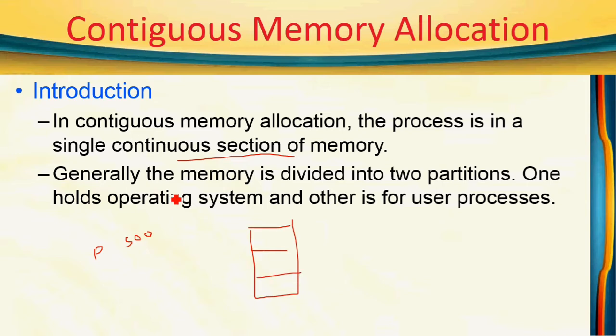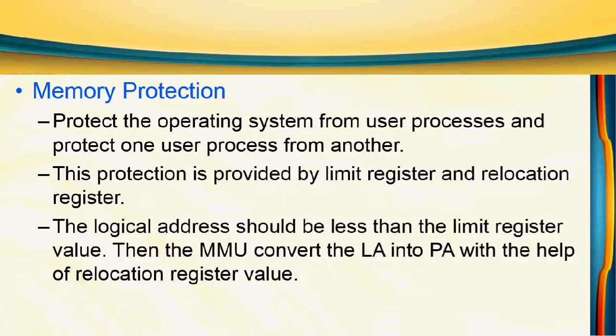Okay. So see the next point. Generally, the memory is divided into partitions. Okay. So one partition contains the operating system and the others are for user processes. So suppose the starting address is 1000, and this process requires 500. So here the process can be stored, from 1000 to 1500. Okay. So totally 500 KB of memory is allocated, which is in a continuous manner. So continuously here 500 KB of memory is allocated. That is contiguous memory allocation.